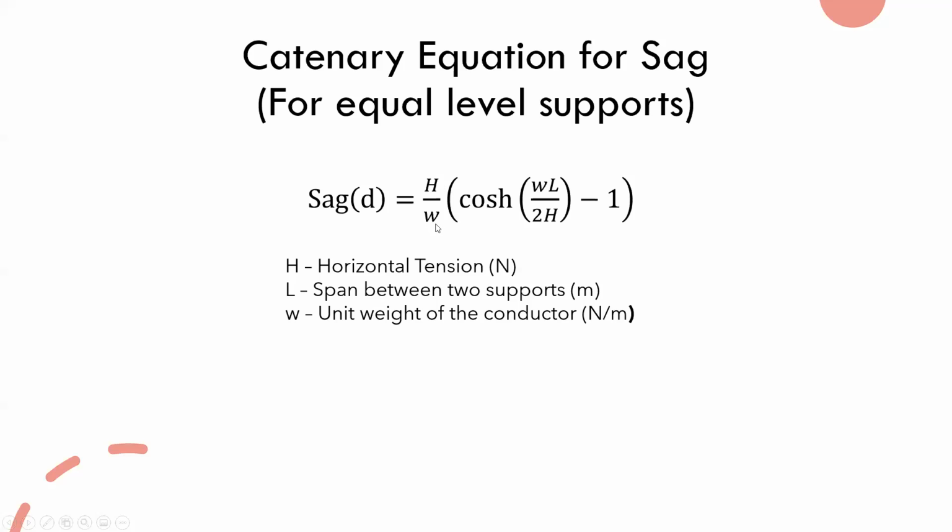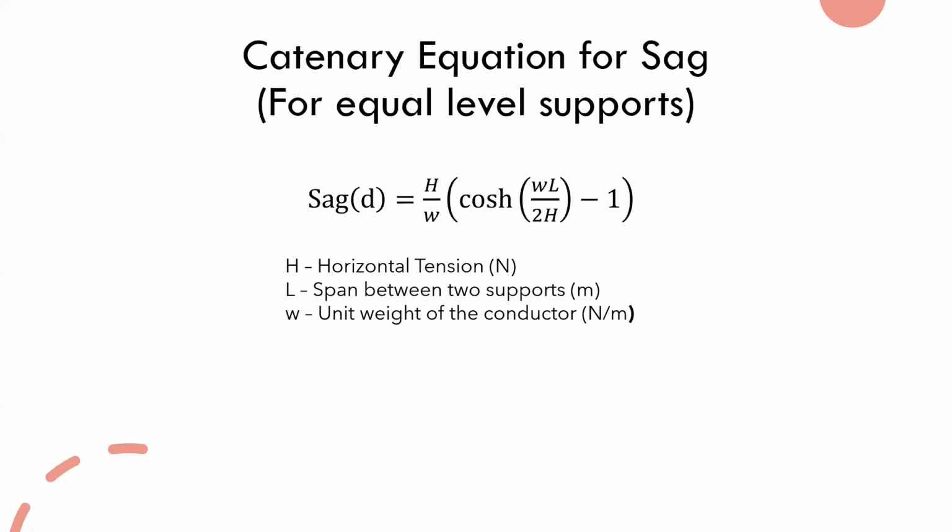Here H is in newtons, and here you have W, the unit weight of the conductor. Usually for the equation you have to apply it in newtons per meter, but usually in the questions it will be given using kilograms.